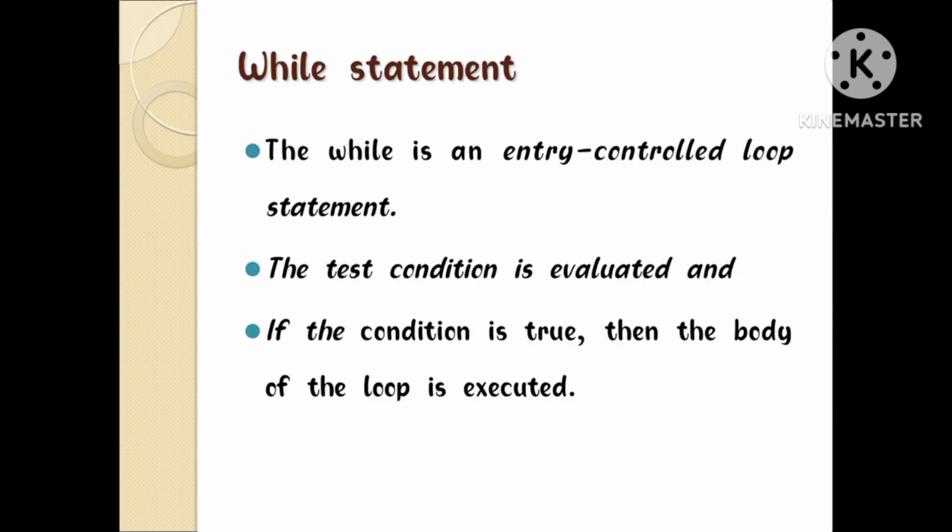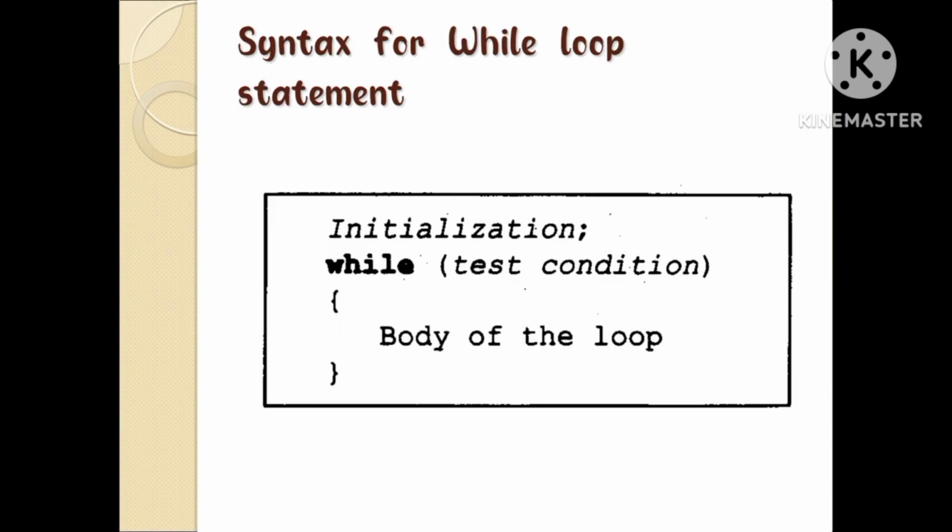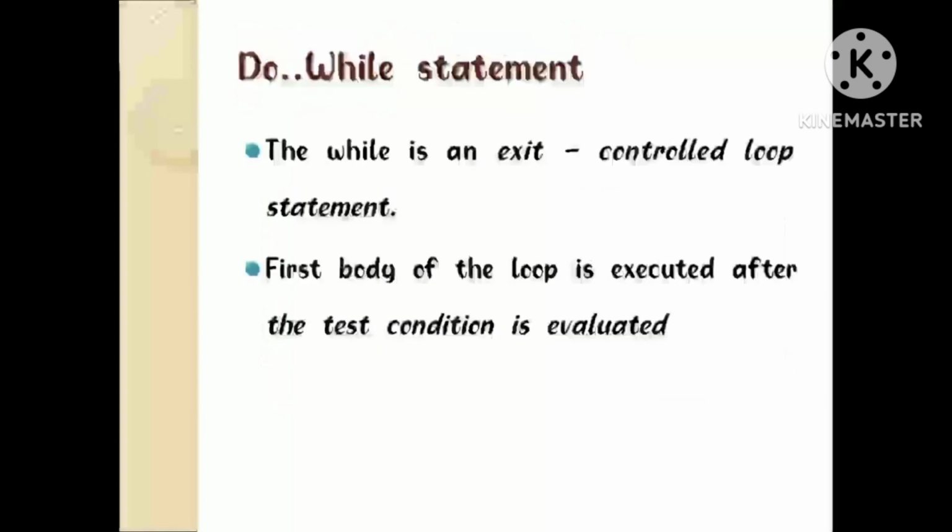While statement. A while loop in C programming repeatedly executes a target statement as long as a given condition is true. It is an entry controlled loop statement. Syntax for while loop statement: initialization; while (test condition) { body of the loop }. If the condition is true, then the body of the loop is executed. The condition may be any expression, and true is any non-zero value. The loop iterates while the condition is true.